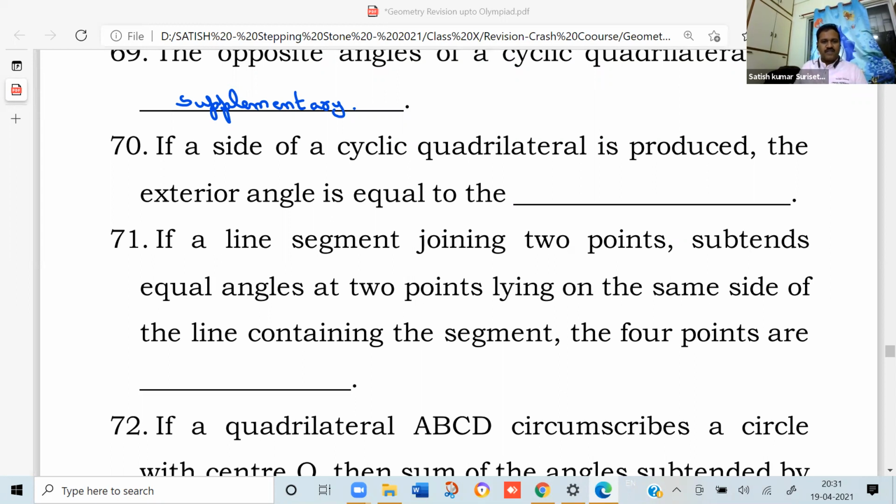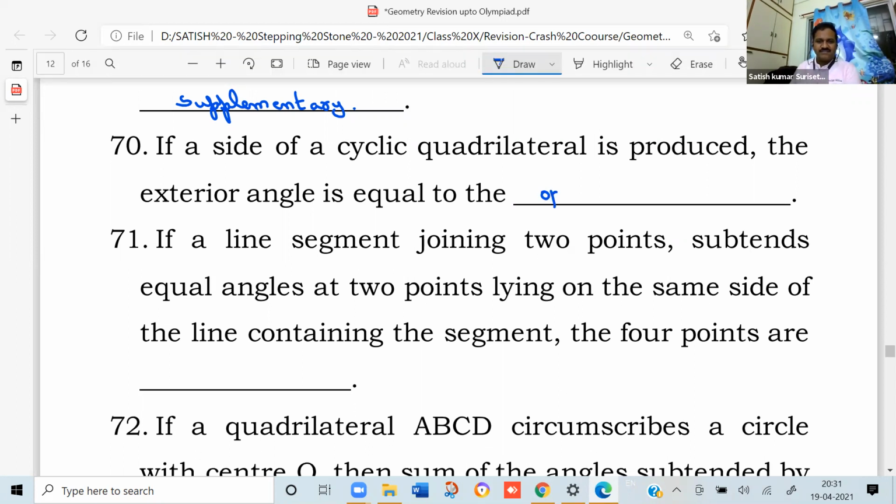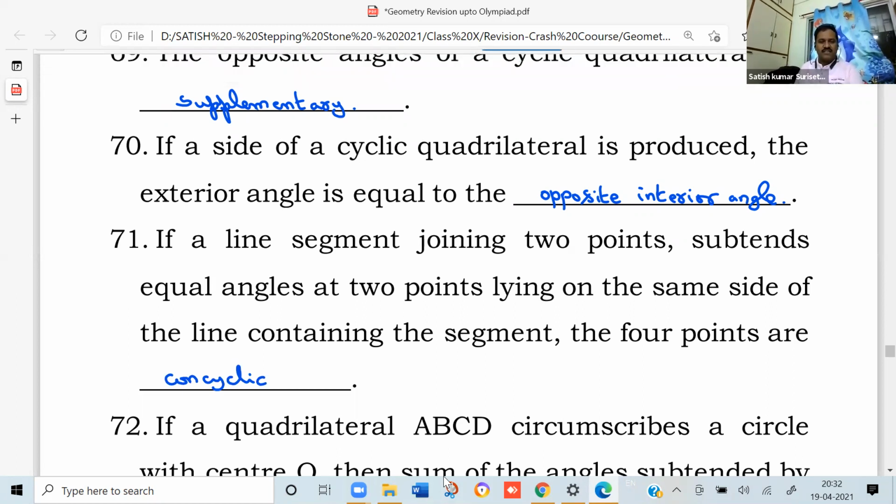Observe the next statement. If a side of a cyclic quadrilateral is produced, the exterior angle is equal to the opposite interior angle. Next, if a line segment joining 2 points subtends equal angles at 2 points lying on the same side of the line containing the segment, the 4 points are concyclic, or the 4 points form a cyclic quadrilateral.